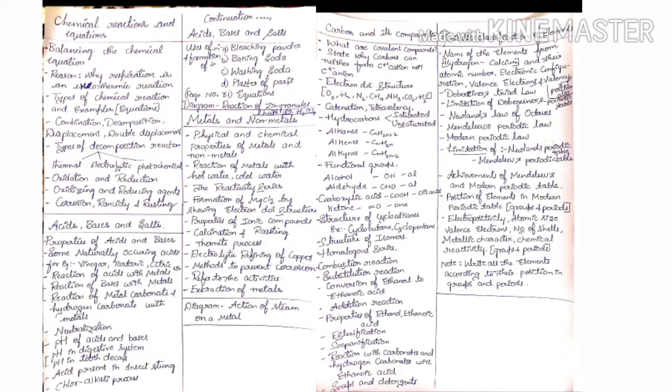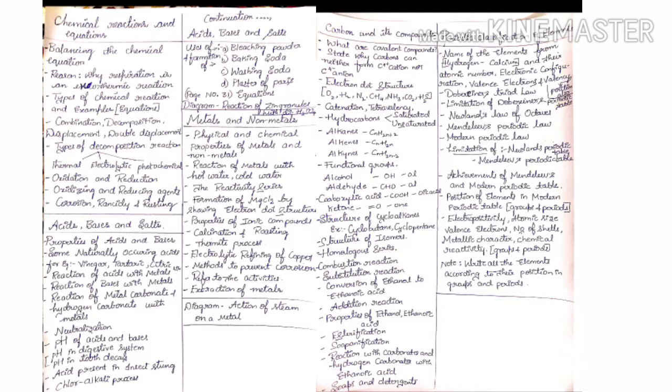Sometimes they will also ask you to state why carbon can neither form the C4+ cation nor the C4- anion. This is a very important concept. It is present in the first 2 pages of your textbook from carbon and its compounds. Please go through it. Then you have to learn the electron dot structure of oxygen molecule, hydrogen molecule, nitrogen molecule,